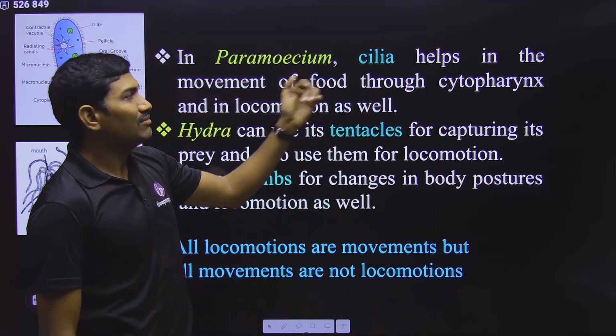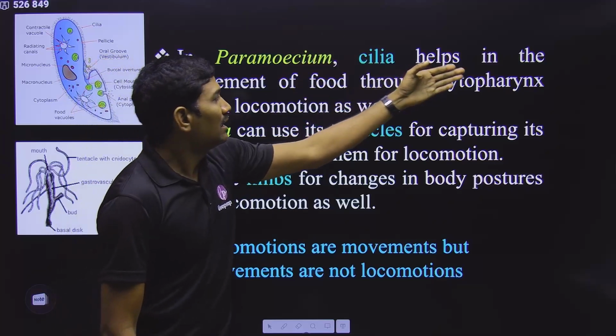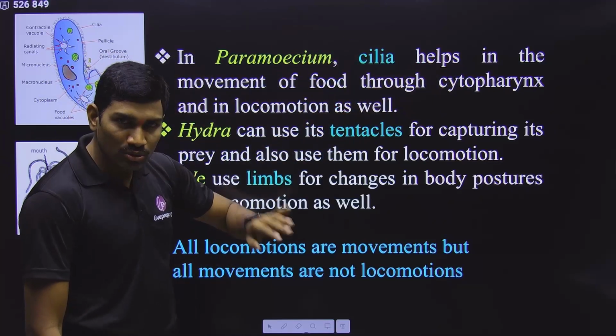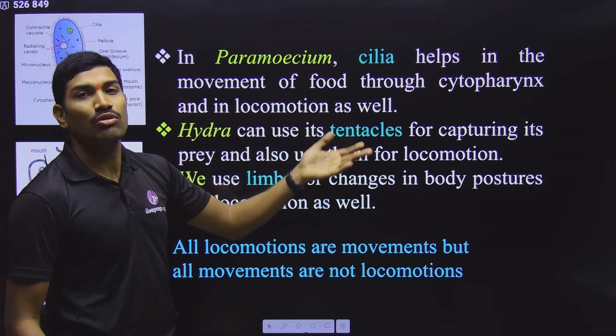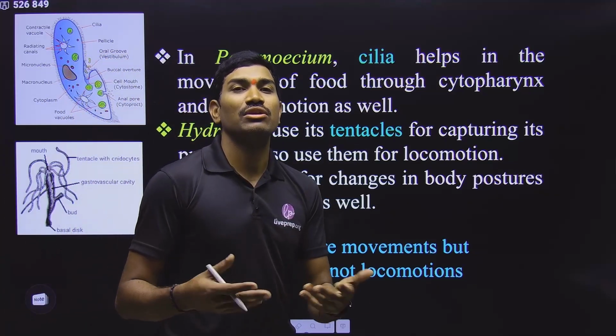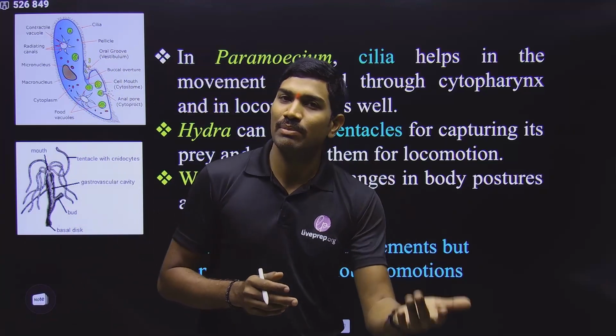So the cilia present in paramecium help in movement of food through the cytopharynx, and not only this, they also help in locomotion. So the cilia are playing different roles. They are causing some internal movements, and they are also helping in locomotion.